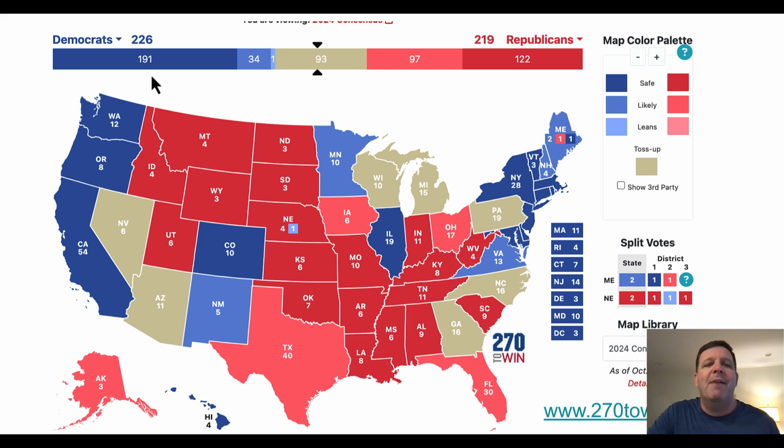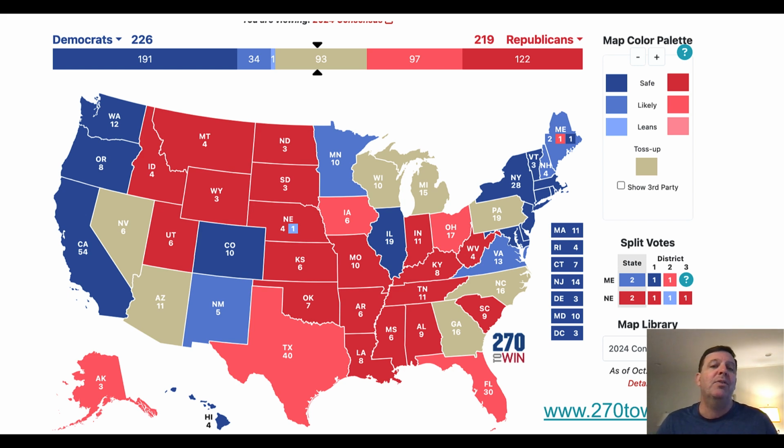So if you look up here, we have 191 votes for Democrats that are solid, 122 for Republicans. You add all the reddish colors, we get 219 for the Republicans and 226 for the Democrats. Well, if you add all these numbers up, you get 538. So you divide that in half, you need 270 to win. So this is from the website 270 to win.